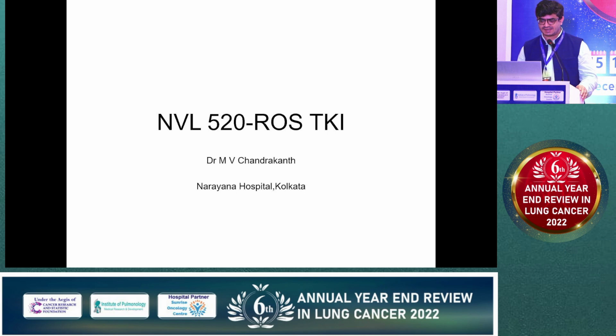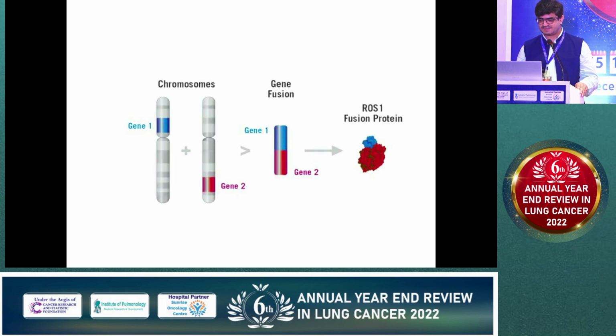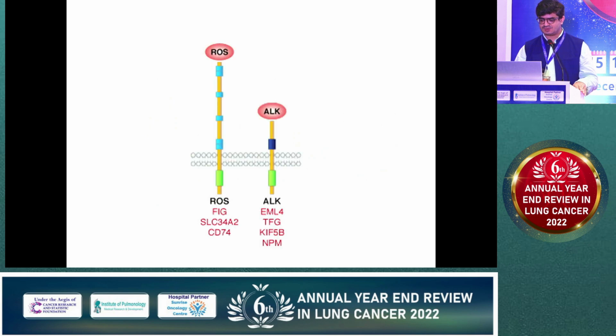In continuation to the ALK TKI and taletrectinib, this is another one. The name is still not there. It is NVL-520, another highly selective ROS1 TKI. I searched which chromosome ROS1 exists on. It is on chromosome 6, and this is how a fusion protein looks.